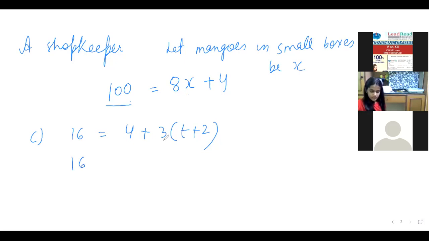Why are you saying 16 minus 3? Ma'am, because I shifted 3 to the other side. No, see, Samraj, 3 is in multiplication with t plus 2. And this 4 is with plus sign. So when it moves, it is single. When it moves, then 16 minus 4.